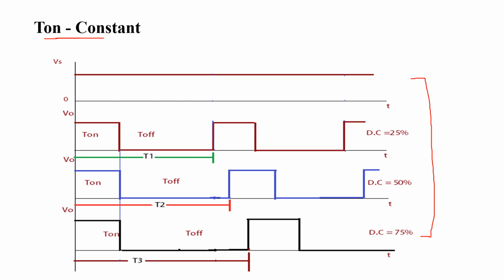These are the waveforms related to controlling the output voltage of chopper when on time of the chopper is constant. Here Vs is the input of the chopper and V0 is the output of the chopper. We are going to observe the output voltage of the chopper for different duty cycles. In all the cases, we are going to make the on time of the chopper constant. Here T1 is the time period of the chopper when duty cycle is 25%. T2 is the time period when duty cycle is 50%. Similarly, T3 is the time period when duty cycle is 75%. Here T1, T2 and T3 are not equal. Means here we are going to vary the total time period by making the on time of the chopper constant.